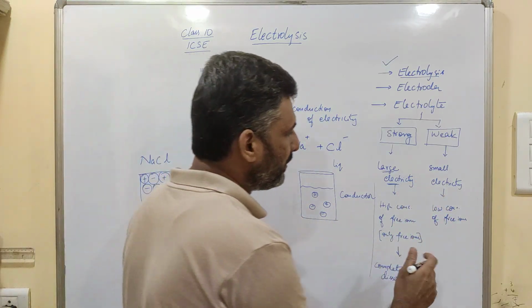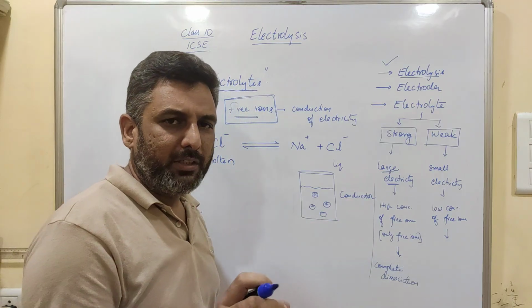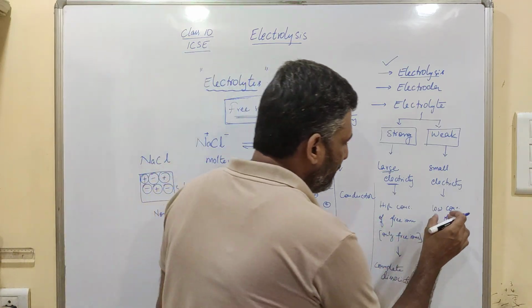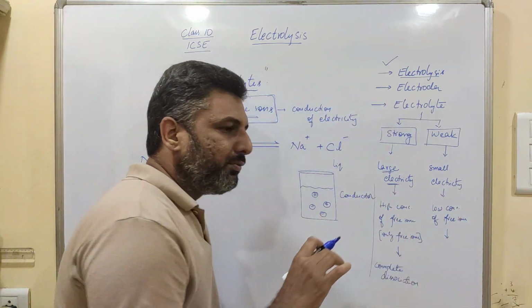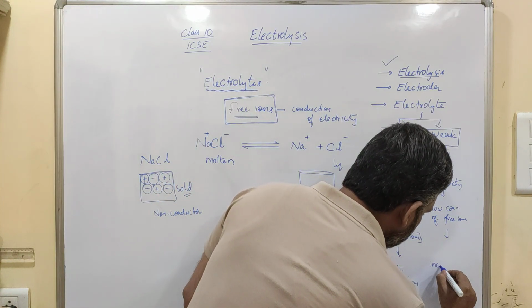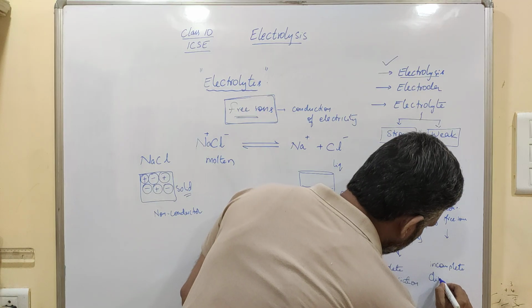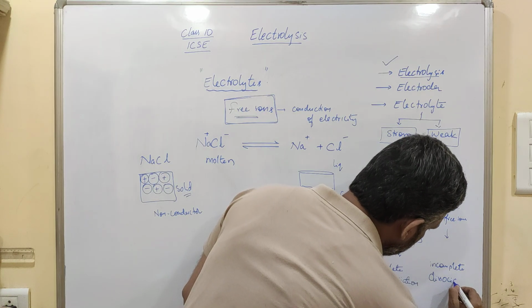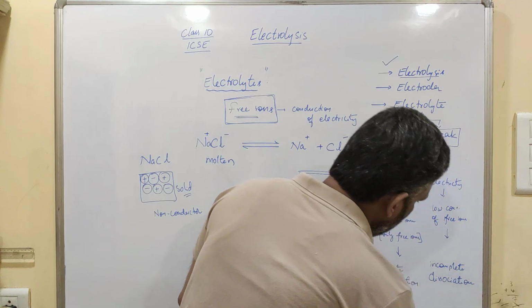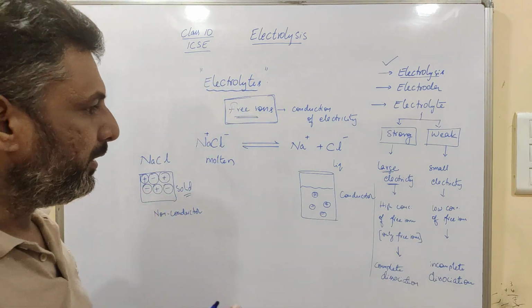Similarly, a weak electrolyte conducts small amounts of electricity. That means it must have a low concentration of free ions because of incomplete dissociation. So these are the differences between strong and weak electrolyte.